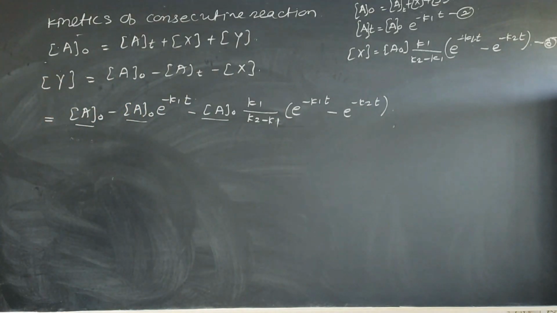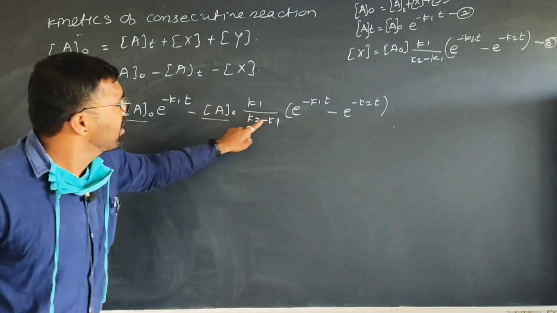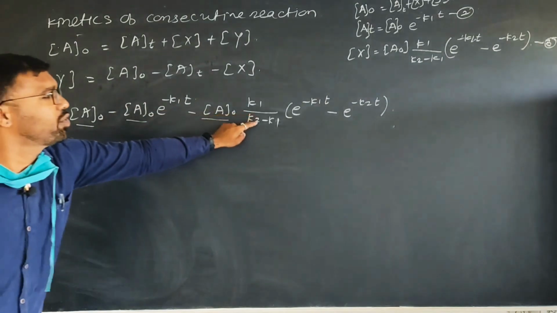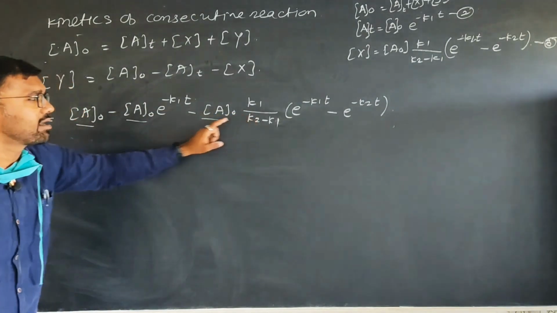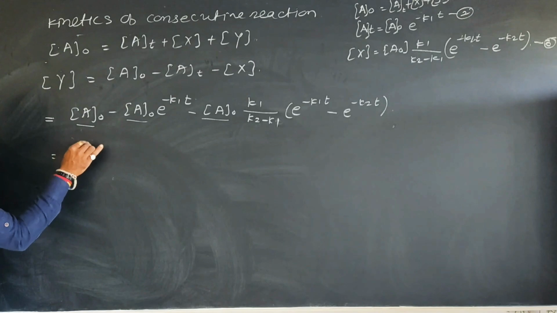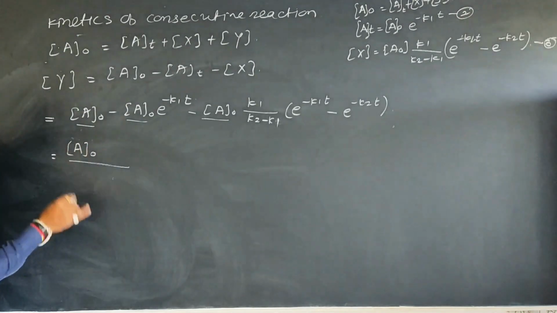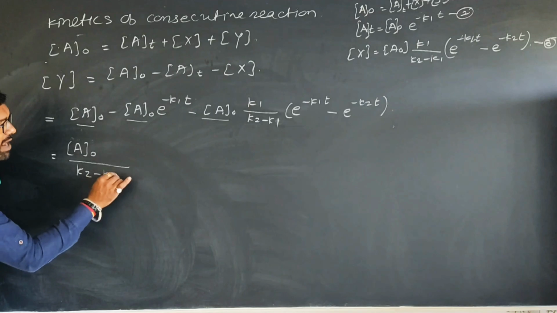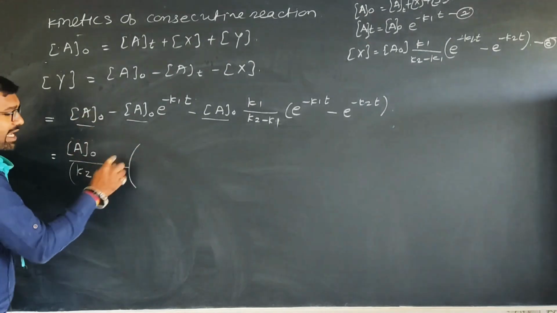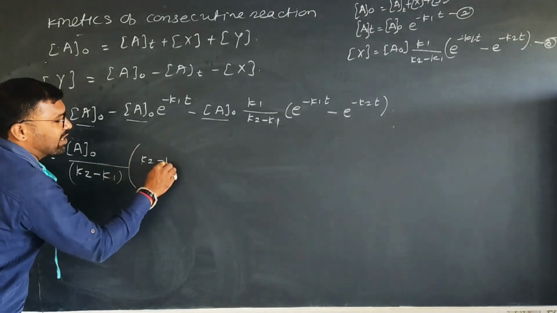To make the denominator constant, same for this equation, we multiply here k2 minus k1, here multiply and divide k2 minus k1, here no need to multiply or divide because as it is there, and taking the common a0 upon k2 minus k1, एक step मी कमी करतोय, therefore इथं काय येईल a0 upon k2 minus k1, इथं काय शिल्लक राहील, मल्टिप्लाय केलंय k2 मायनस k1 ने.